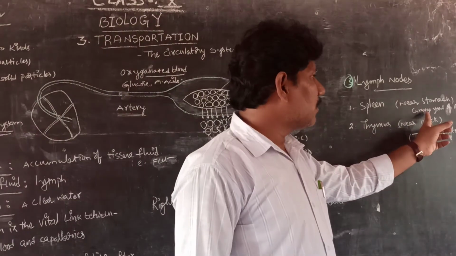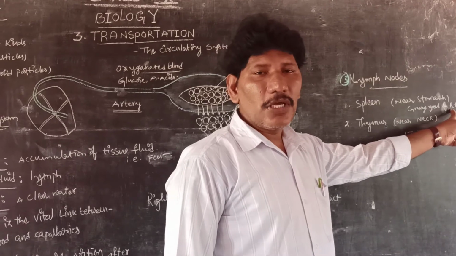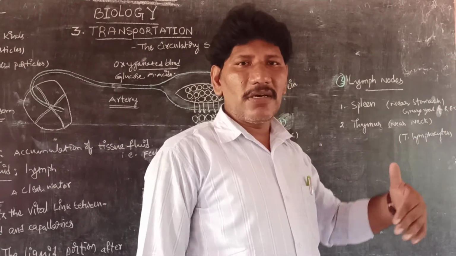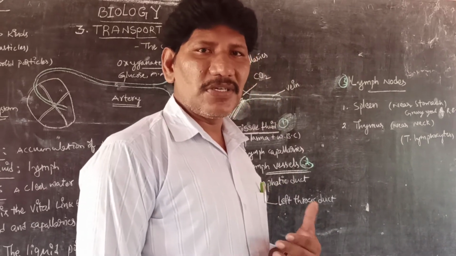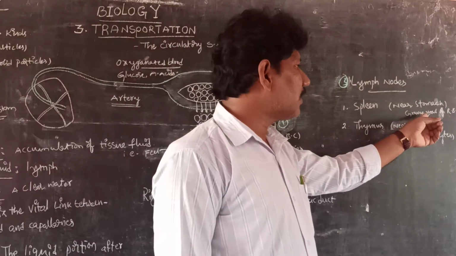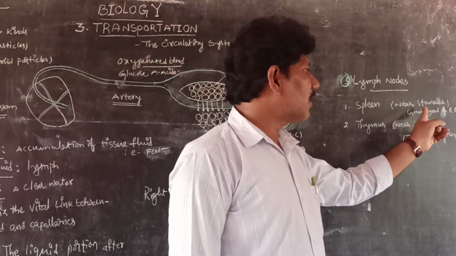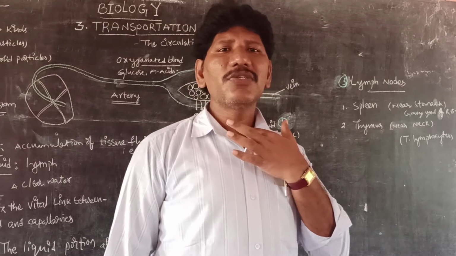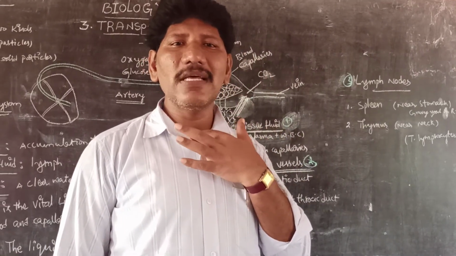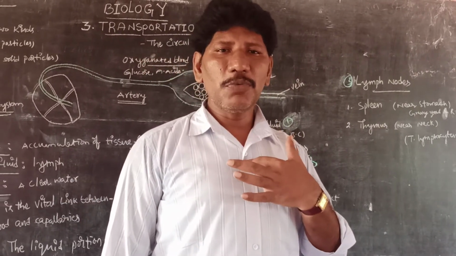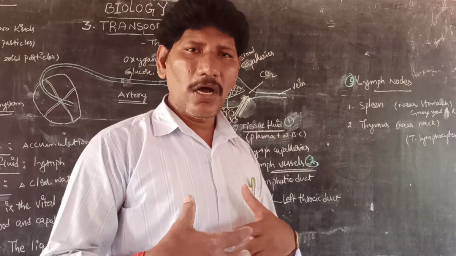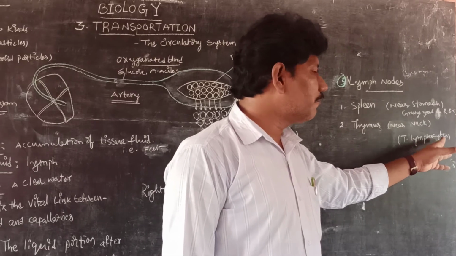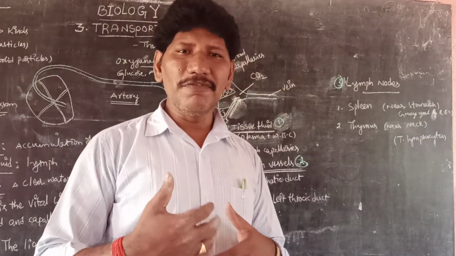Usually it is called the graveyard of RBC. The birthplace of erythrocytes is the bone marrow. After completion of their life period, about 120 days, they go to settle down in the spleen. So the spleen is the graveyard of RBC. Next, coming to the thymus. The thymus is a gland located near the neck portion. It secretes hormones and it secretes the T lymphocytes.